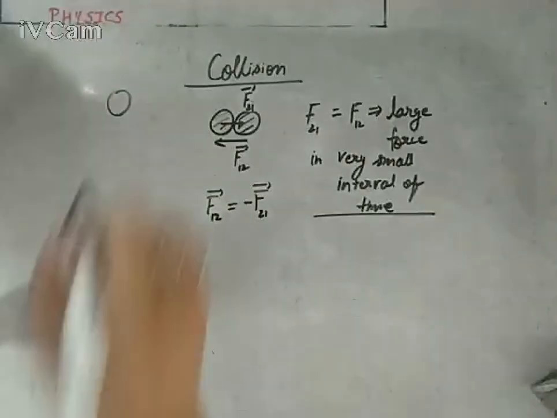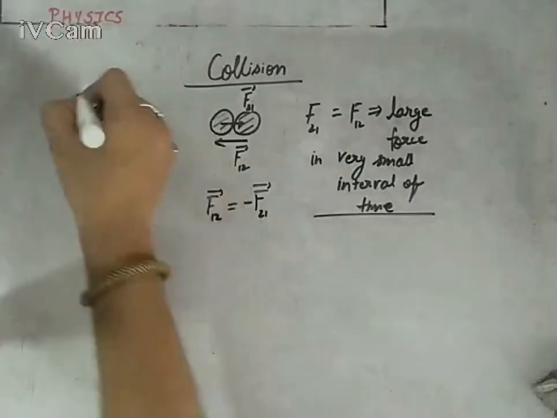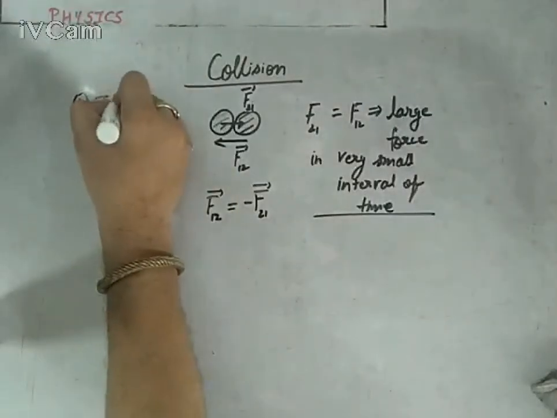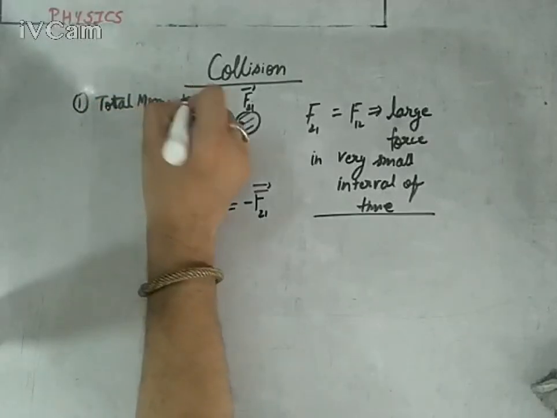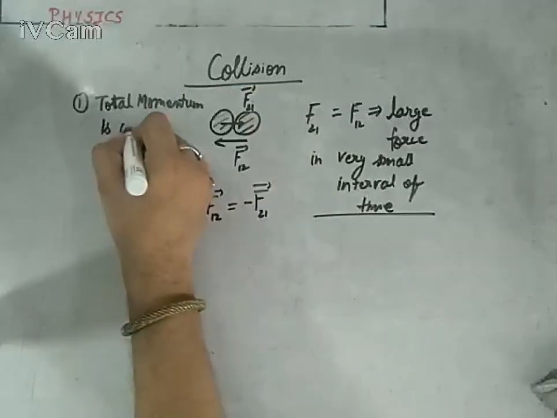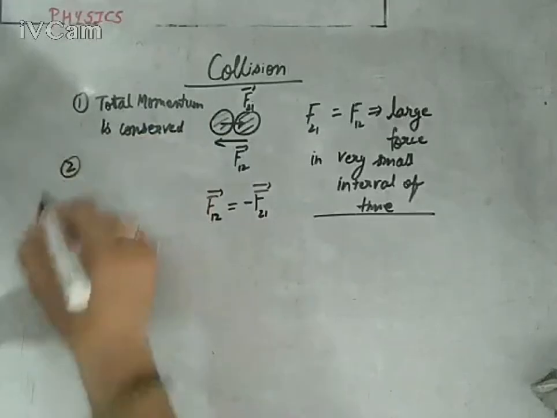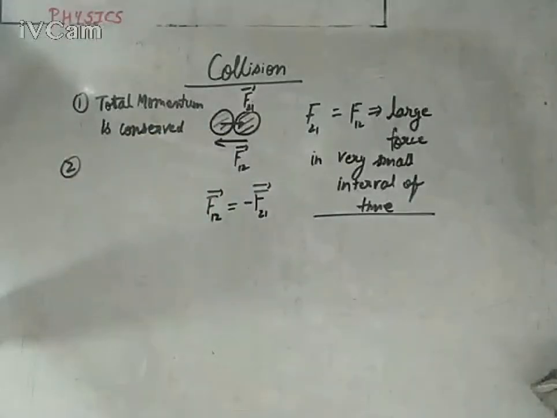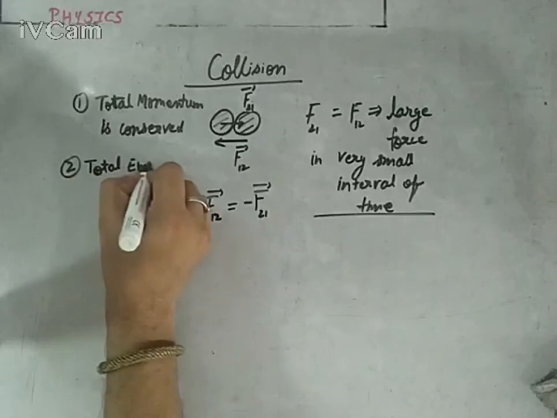Second thing is that the total momentum of the system will remain conserved. They will follow the law of conservation of momentum. Means the total momentum of the system will remain conserved during any kind of collision. Total momentum is conserved. If I talk about total energy of the system, it will remain conserved. Total energy is also conserved.